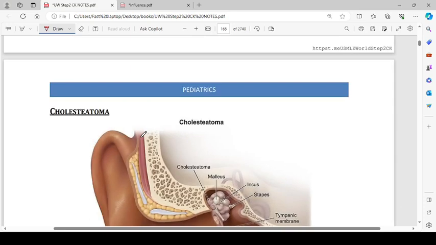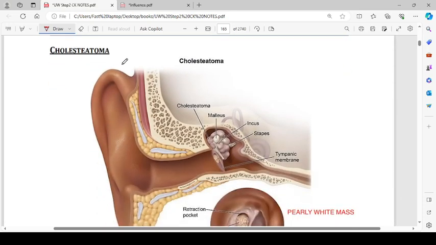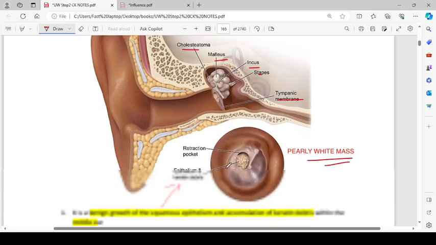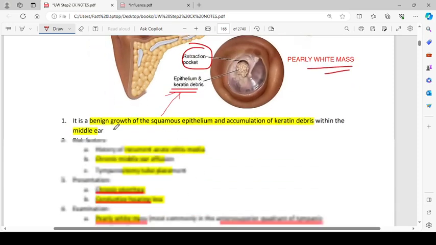Then there is cholesteatoma. Cholesteatoma is a benign condition. Firstly, I would like to mention that it has nothing to do with cholesterol. So this is a cholesteatoma. This is the malleus, incus, stapes, and tympanic membrane. This is a pearly white mass. A retraction pocket is formed in the tympanic membrane in which the cholesteatoma can form. And this is epithelium and keratin debris basically. It is a benign growth of squamous epithelium and accumulation of keratin debris within the middle ear.